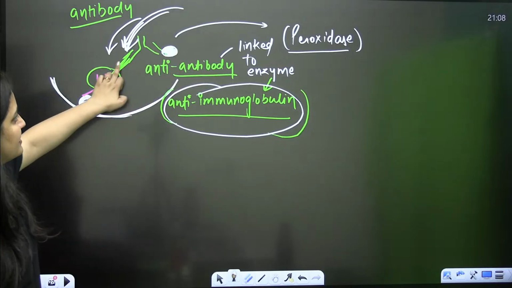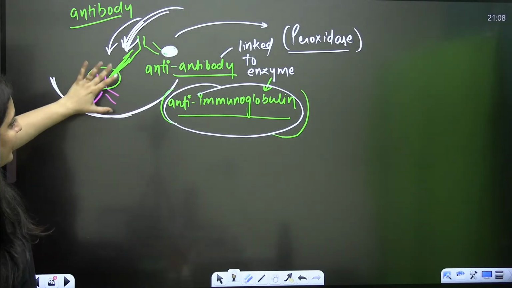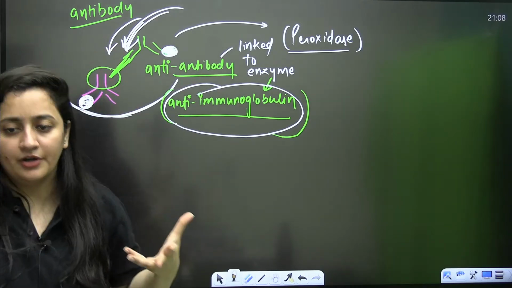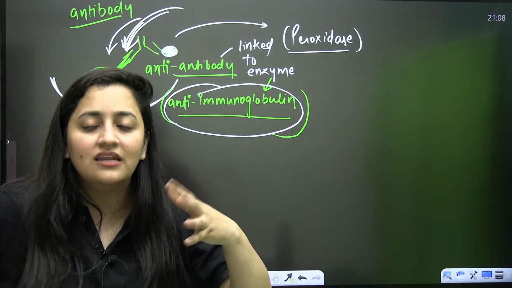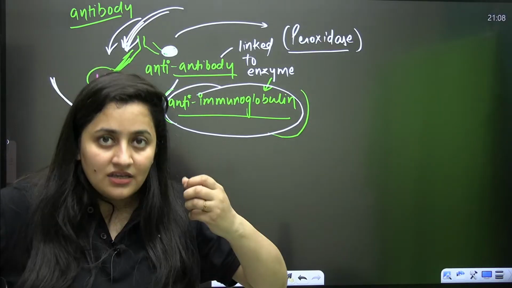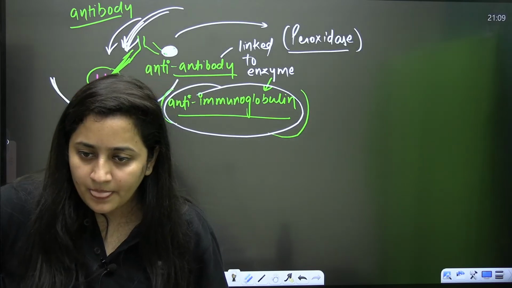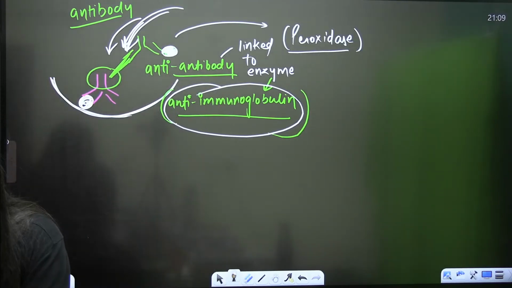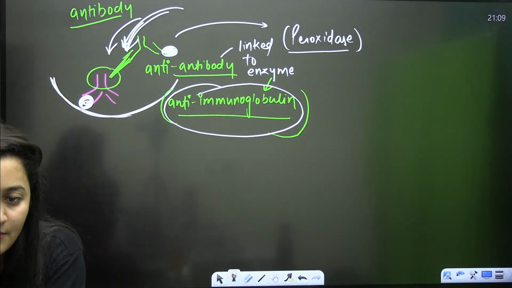If this antibody is attached to this complex, obviously the color will be produced. In the ELISA test, what is going to happen? The color will be produced, and the intensity of that color will tell us about the antigen. The substrate of the enzyme is added along with the necessary reagents. The activity of the enzyme is going to give us the colored product, and its intensity is going to tell us the amount of antigen.